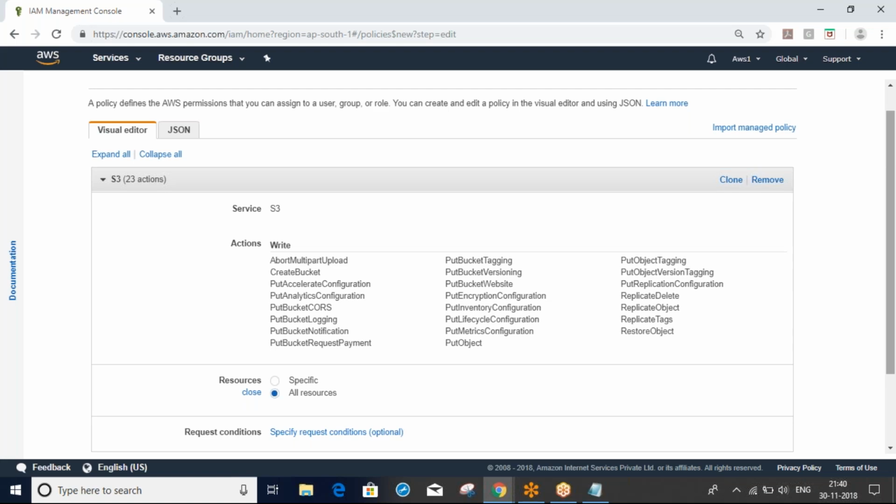The screen is not changing. Your screen is not moving. It's still on a single page. Which page are you in? You are in Visual Editor, the S3 service. Oh yes. Okay, fine, I still have it here only.